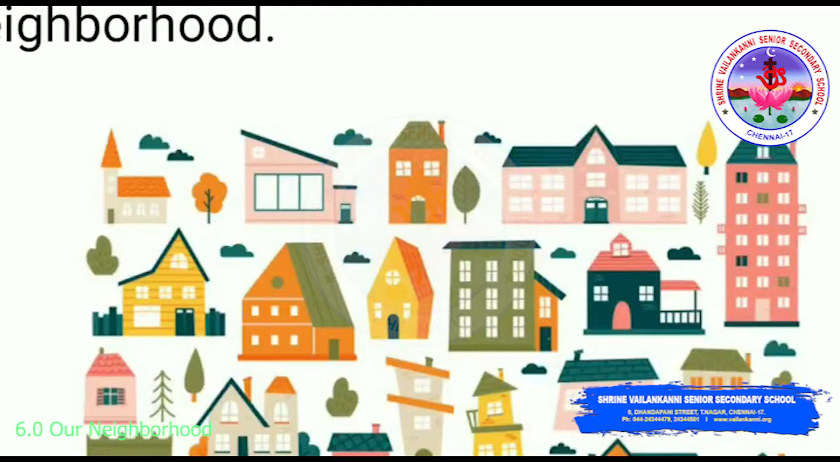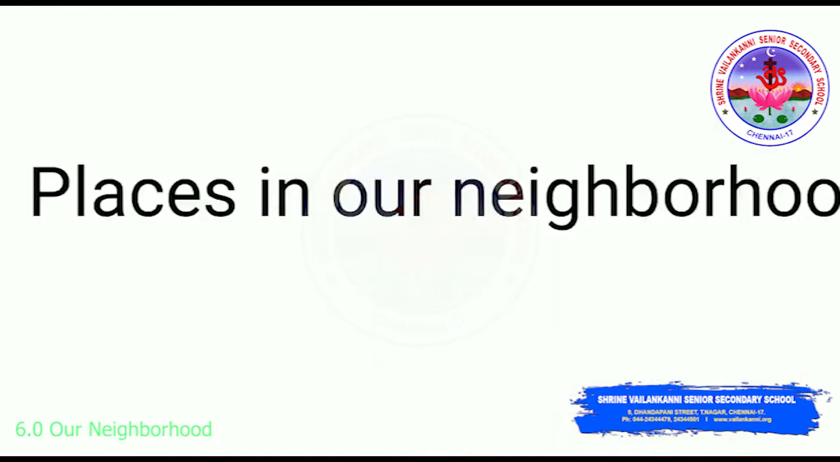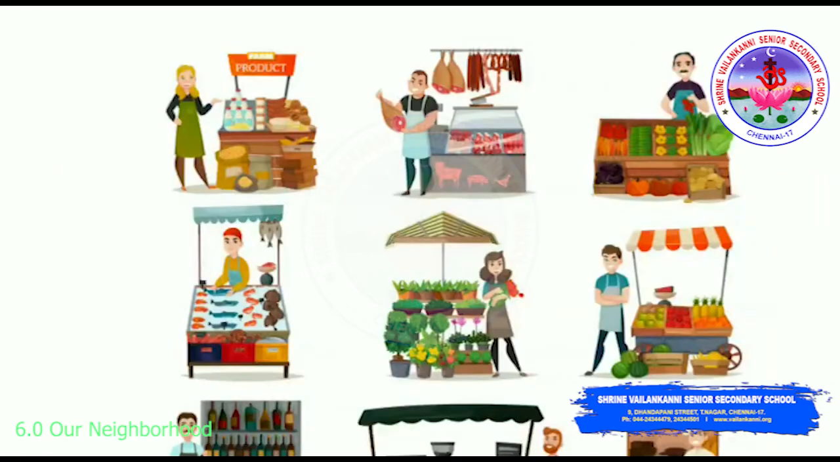Today in this lesson, we're going to see different places in our neighborhood. The first place we're going to see is the market. We need a lot of things to live a regular life. In our everyday life, we need a lot of things like food, clothes, and things which we use in our house. You can get all these things in the market.